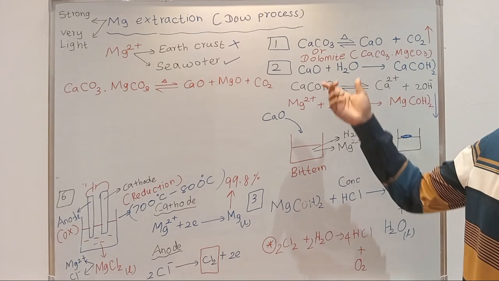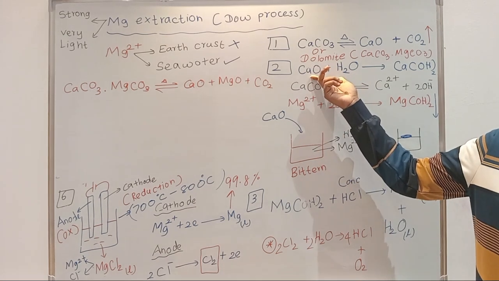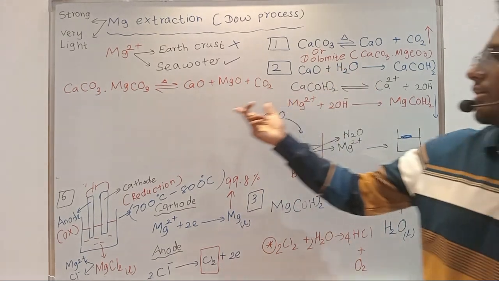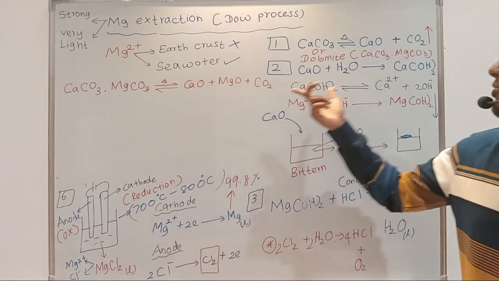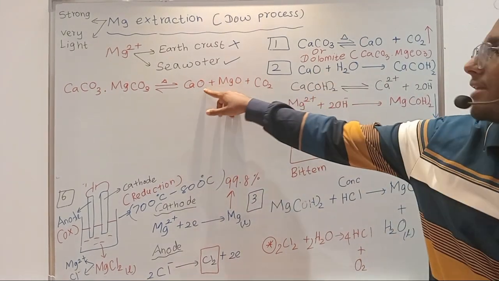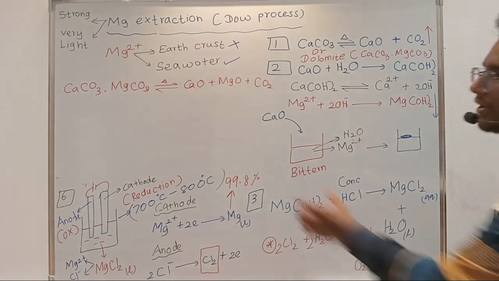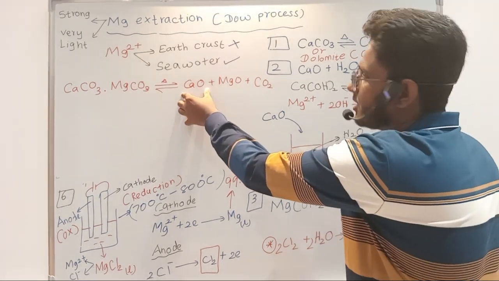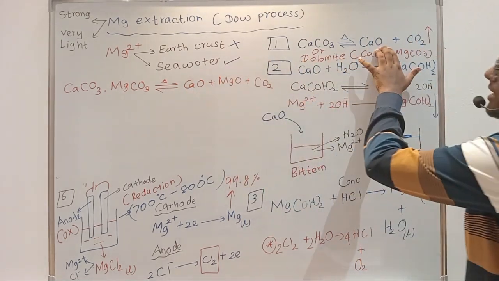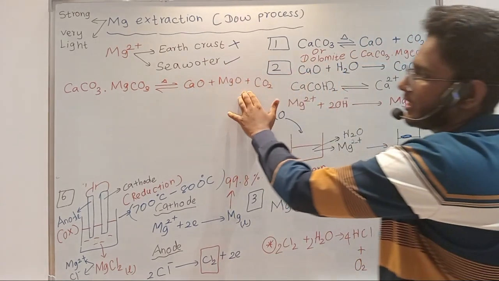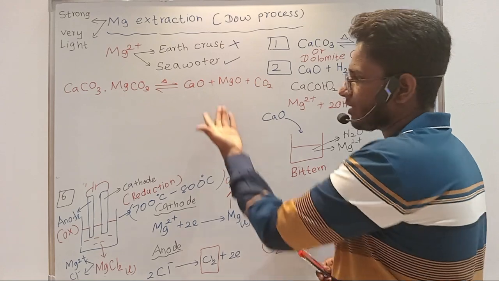Then again what we are doing, we are adding calcium oxide to the water, right? Here also, the same way, the calcium oxide present here will react in the same way. Here we are directly adding the calcium oxide form. So what will be the observation?